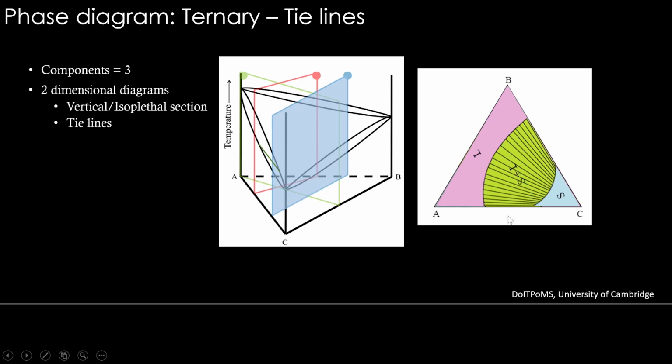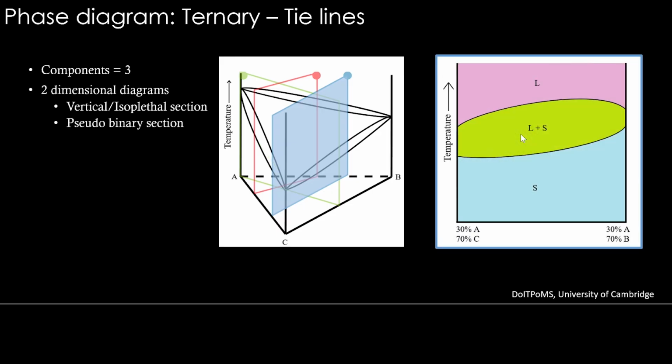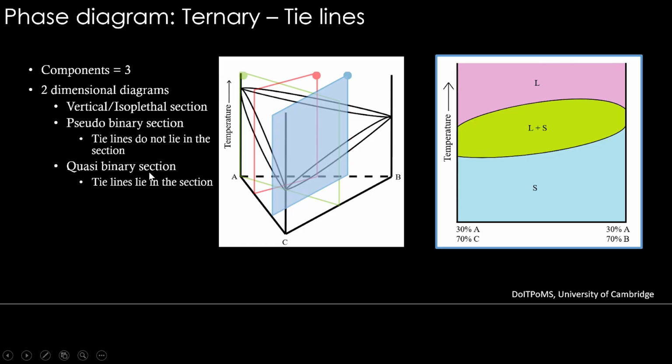But if we make a vertical section like this, you can see one of the tie lines is lying in it. So only for particular vertical sections can you have the tie line lying in them. Based on that, we can differentiate two types of vertical sections. One are called pseudo-binary sections, in which tie lines do not lie. Most of the sections are going to be pseudo-binary sections. But some of the sections which have the tie lines in them are called quasi-binary sections. So this is one of the important understandings.